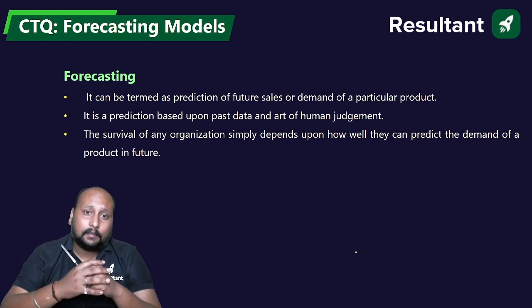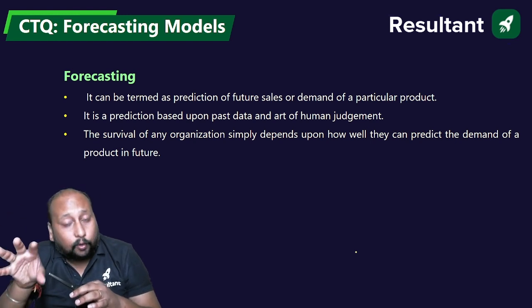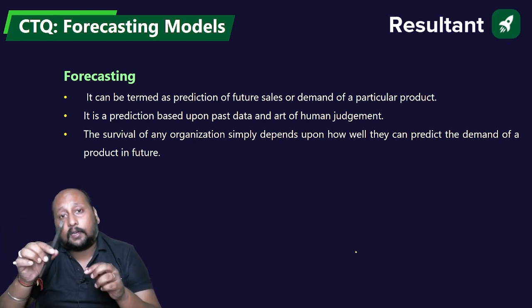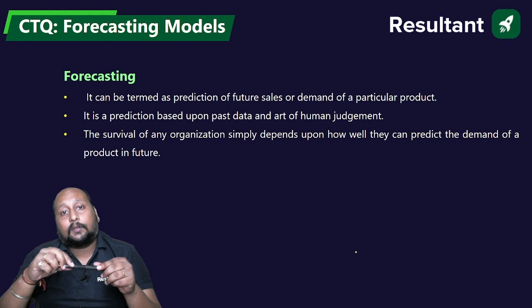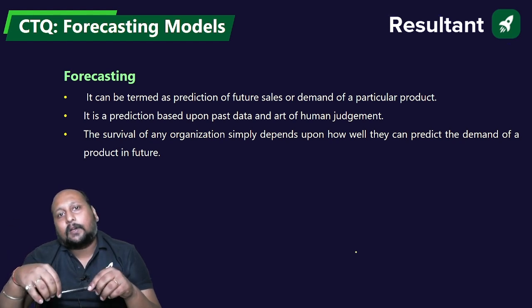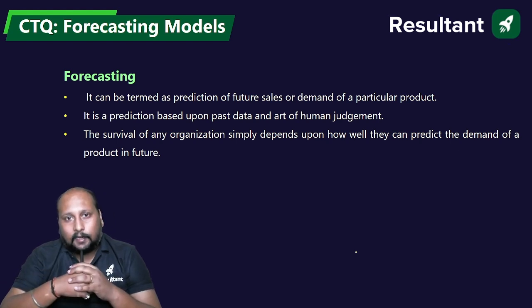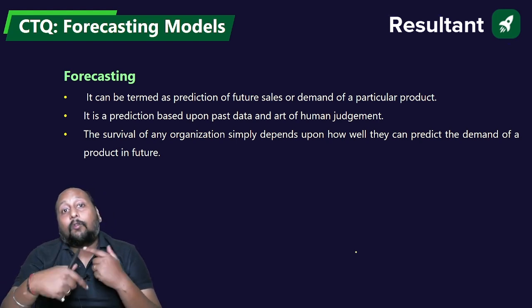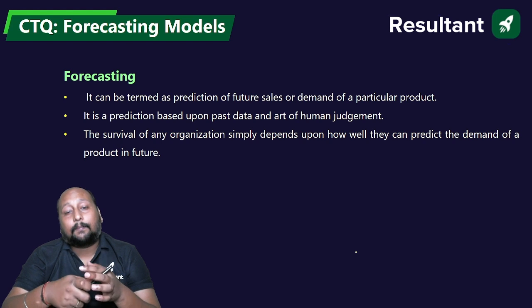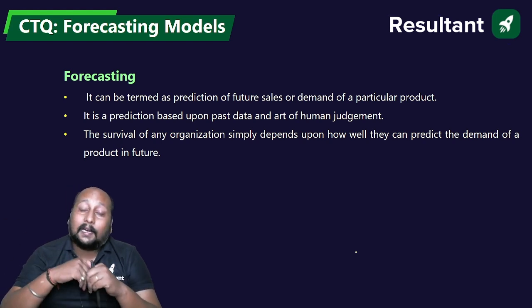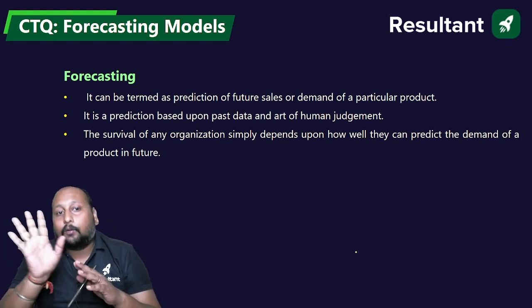What is the demand? If I'm not doing this forecasting analysis for any product, then what will happen? Let us suppose in the market the demand was only for 50 units and you have manufactured 1000 units, right? So definitely that is over manufacturing. That means you are supplying more than that of demand, and ultimately what will happen? You will be going into losses.